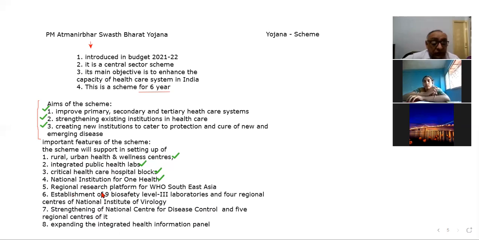Number 5, regional research platform for WHO Southeast Asia. Number 6, establishment of 9 biosafety level 3 laboratories and 4 regional centers of the National Institute of Virology. Number 7, strengthening of the National Center for Disease Control and its 5 regional centers. And number 8, expanding the integrated health information portal.